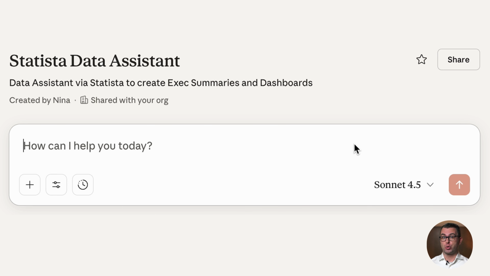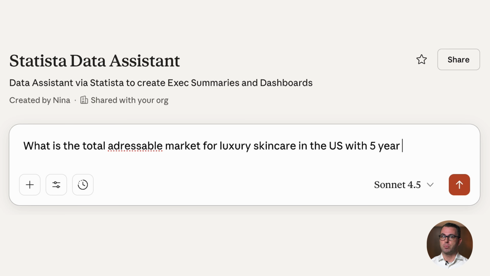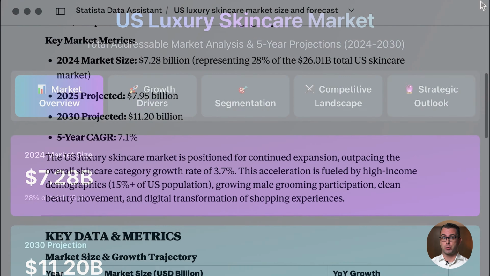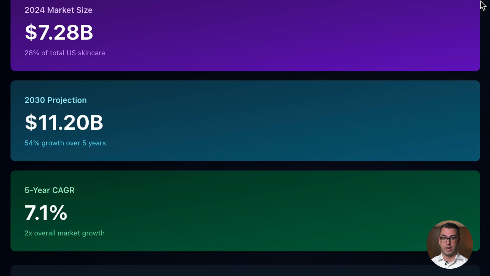Now, what you could do is go to Claude and type the following. What is the addressable market for luxury skincare in the US with 5-year projections? In seconds, you get an overview, detailed context, and a chart with market sizing and forecast values.